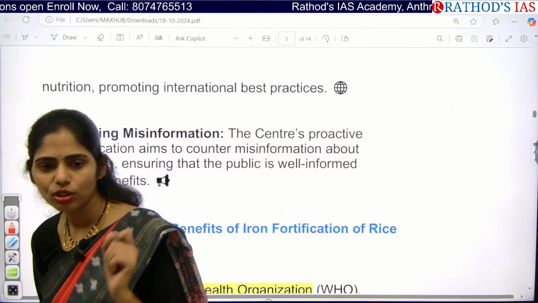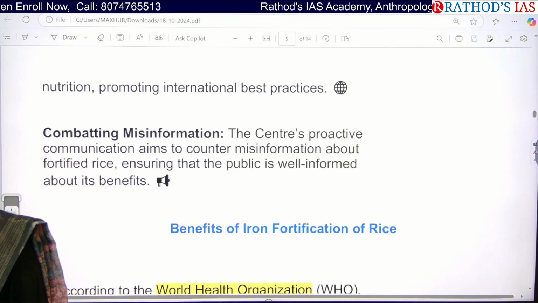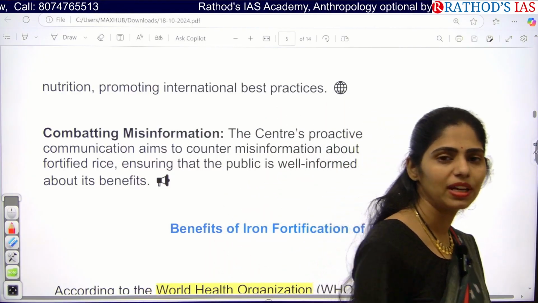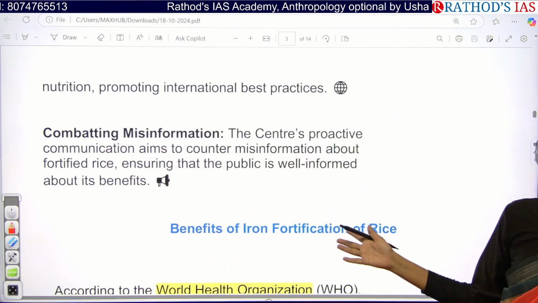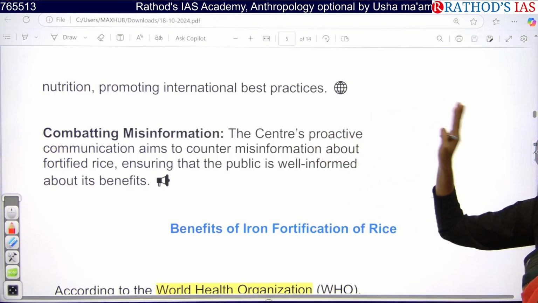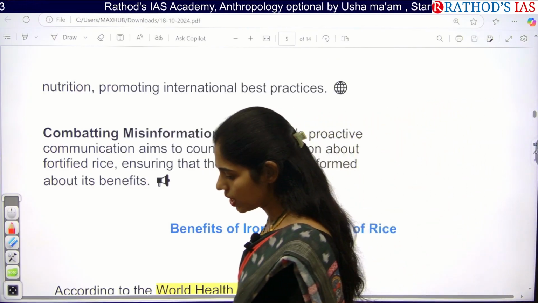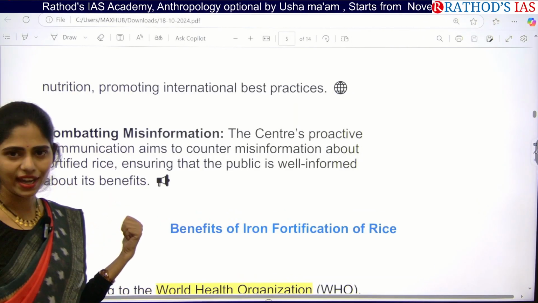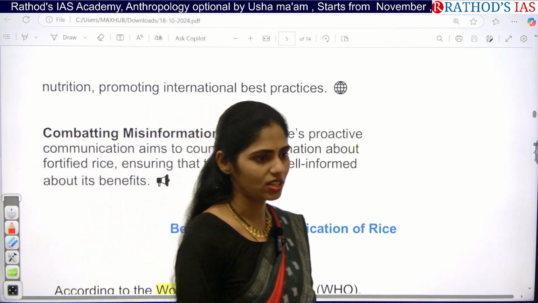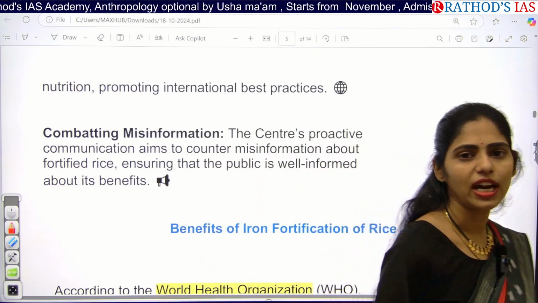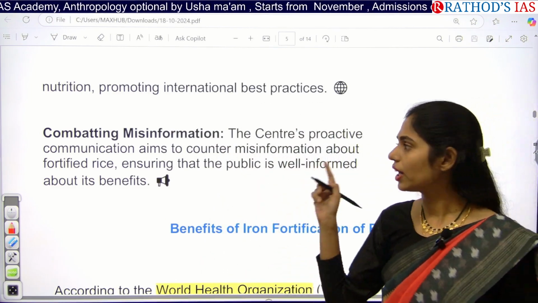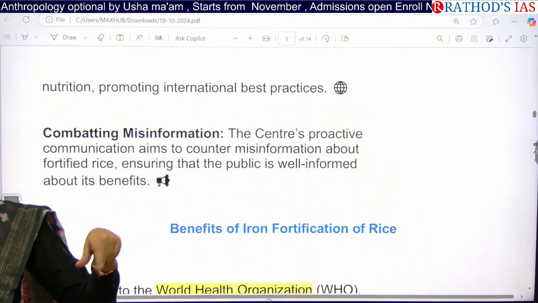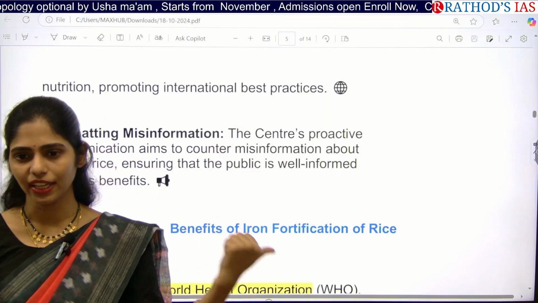Whenever the public knows about the benefits of a particular thing, they will come forward to use it. Unless and until they know what the benefits or the use of that is, they will not come forward. So we have to focus on how to combat misinformation. As a civil servant, it is your responsibility to take care of awareness, not only awareness but campaigns, etc. If there is any misinformation regarding that, try to tackle that. So how can you tackle this misinformation? By using this concept of persuasion, where you will be using ethics again here.